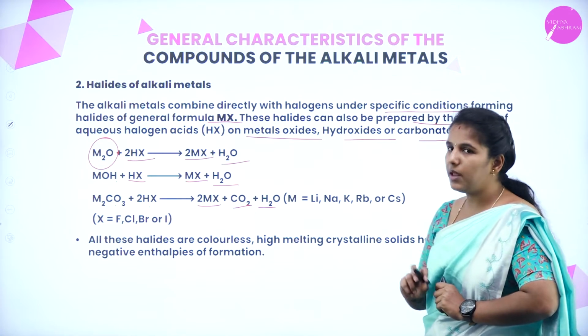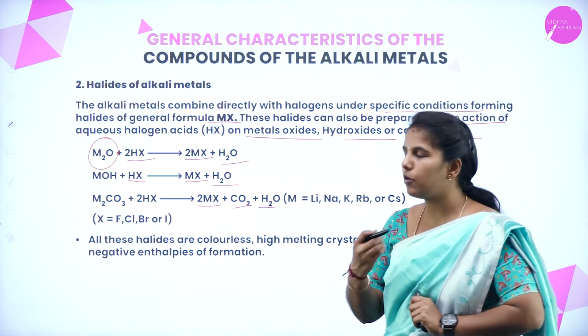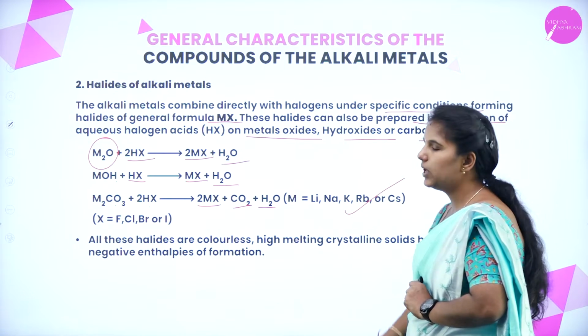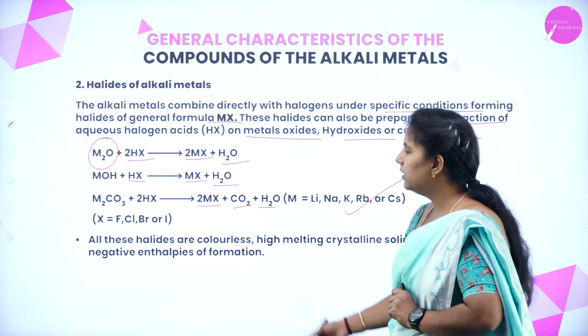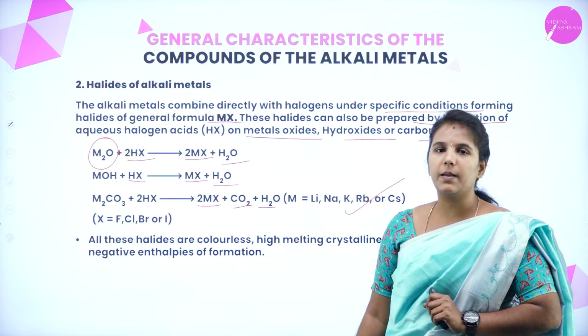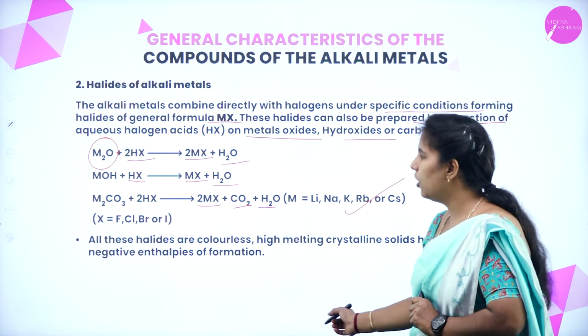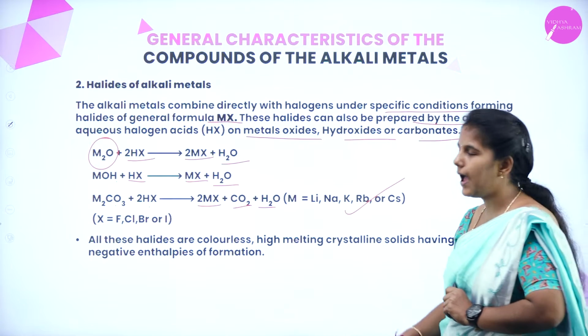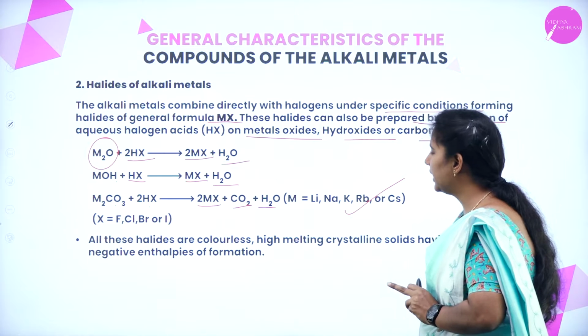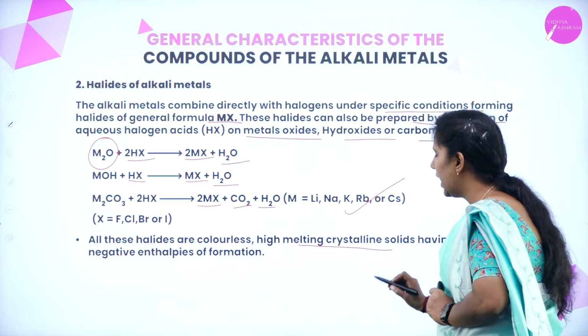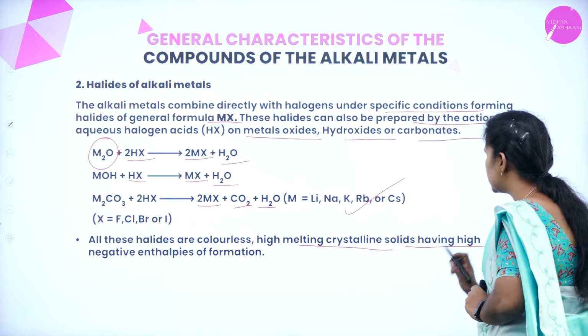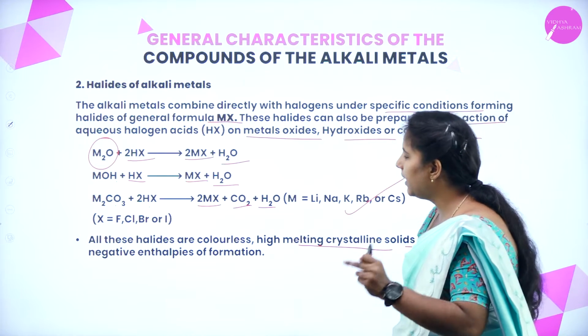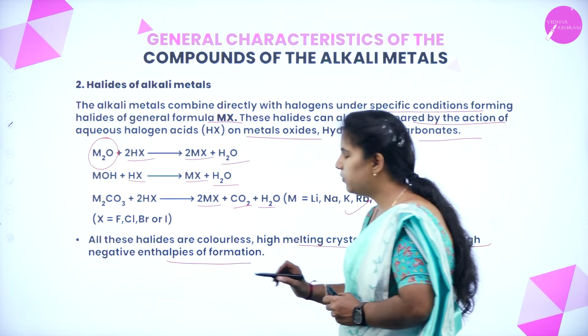Here, M can be replaced with sodium, potassium, lithium, cesium or rubidium. And X can be replaced with chloro, bromo, iodo or fluoro because they are the halogens. All these halides are colorless. Remember, they are high melting, crystalline solids having high negative enthalpies of formation.